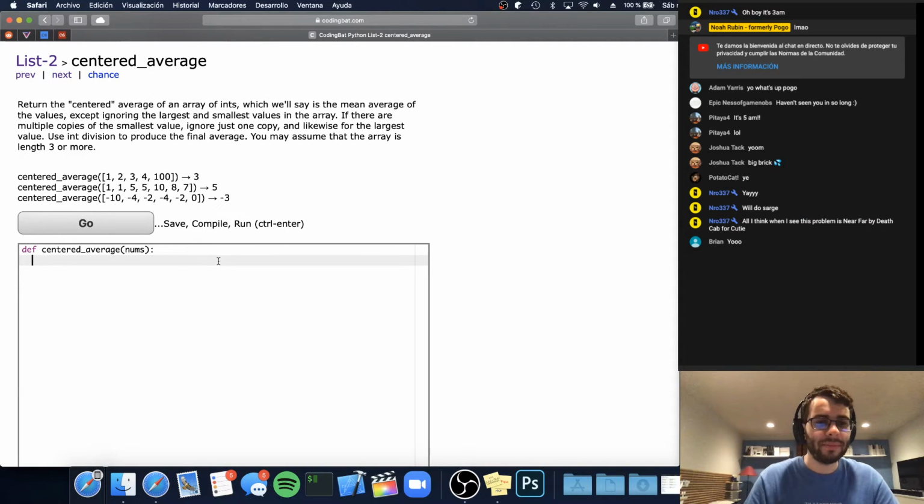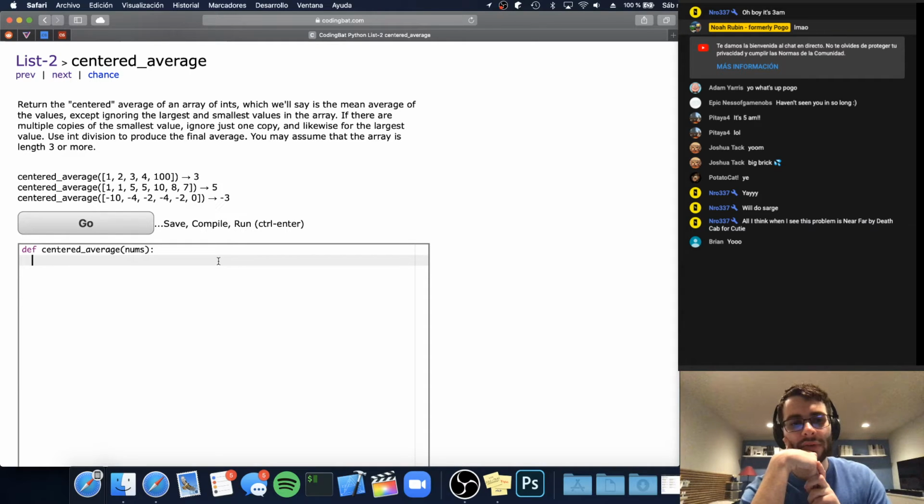How about centered average? Return the centered average of an array of ints, which we'll say is the mean average of the values except ignoring the largest and smallest values. If there are multiple copies of the smallest value, ignore just one copy, and likewise for the largest value. Use int division to produce the final average. You may assume that the array is length 3 or more. So all we need to do is sort the list and then ignore the first value and the last value. Because if there's multiple copies of the smallest value, you ignore just one copy, so we don't have to worry about any trickiness there.